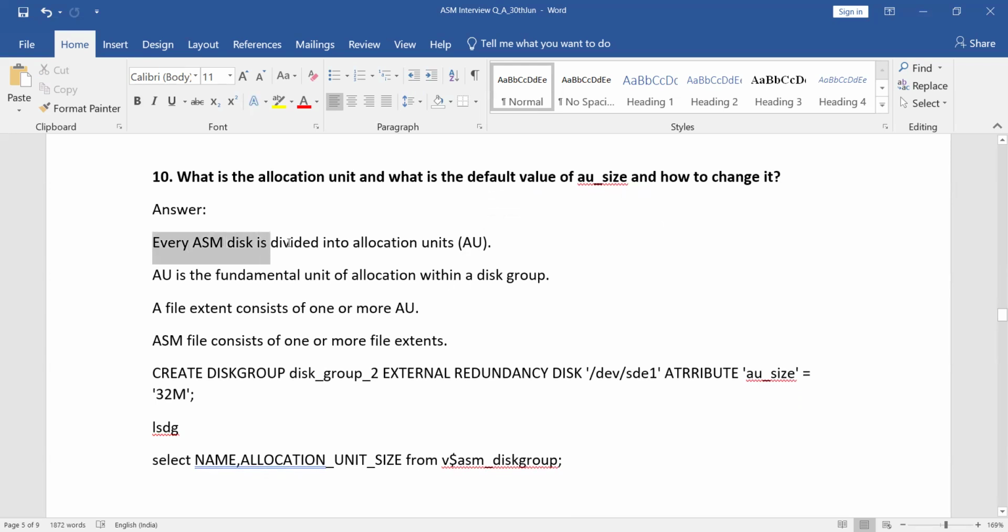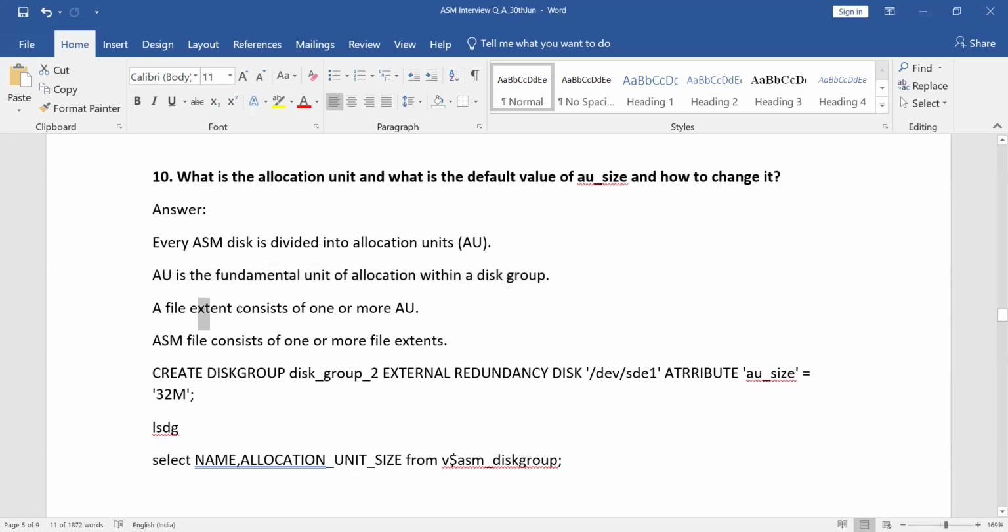Every ASM disk is divided into allocation units. Each disk is divided into allocation units. AU is a fundamental unit of allocation within a disk group. AU means fundamental unit of allocation.